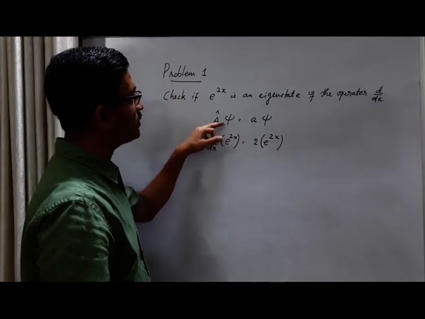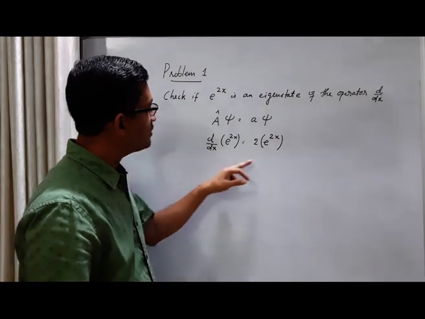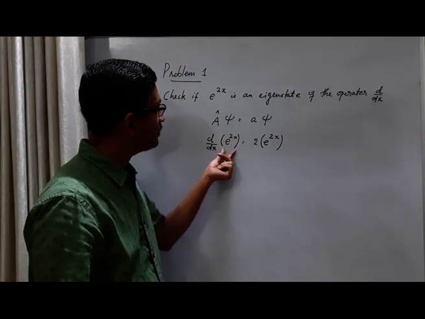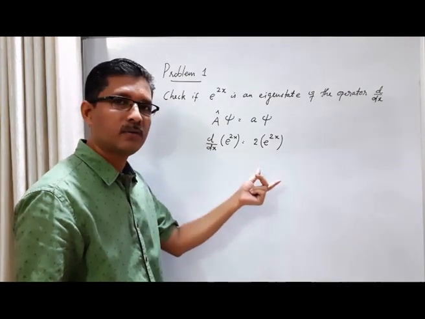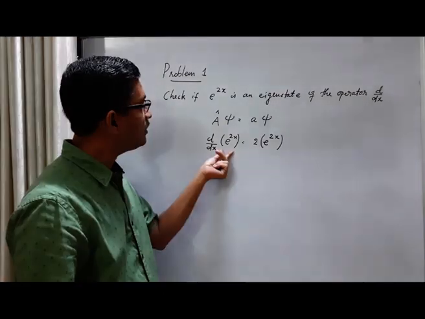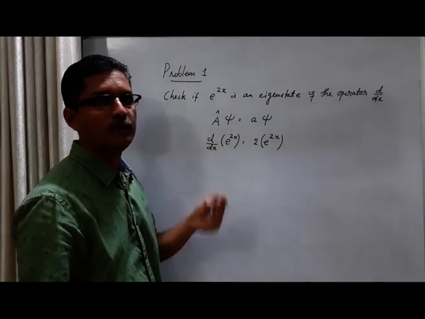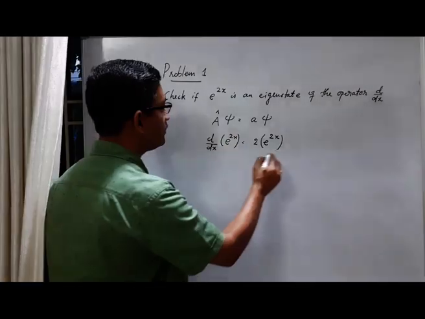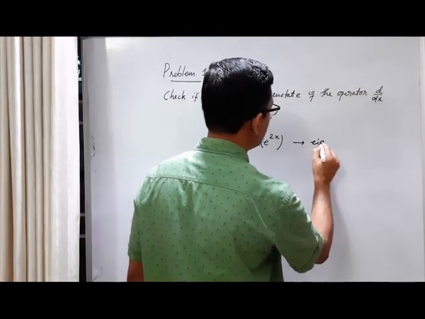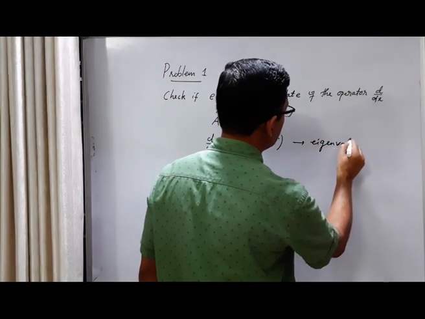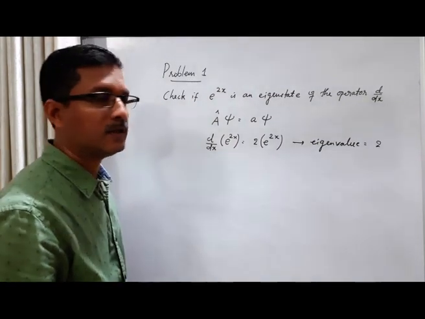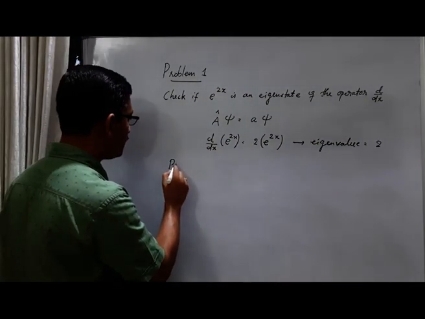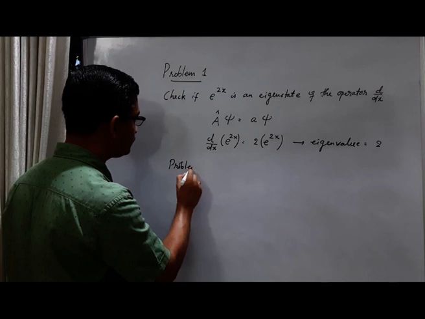Let's compare this equation with this equation. We can see that the operator acts on the wave function, and we get a scalar times the wave function. So this is an eigenvalue equation. It means that e raised to 2x is an eigenstate of the operator d by dx, and the eigenvalue is 2. Right? Consider another variation of this problem.